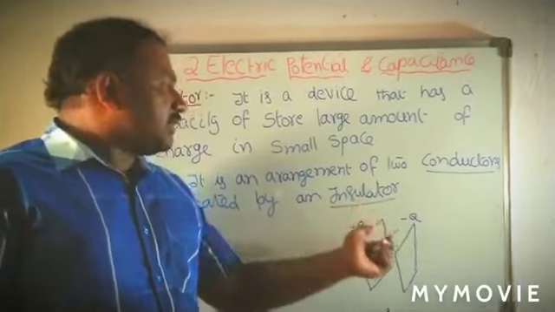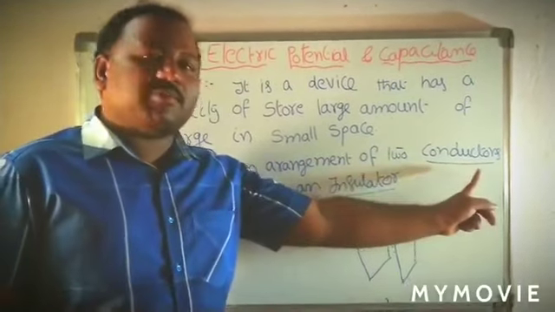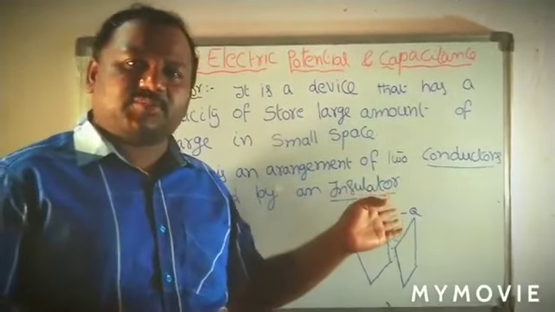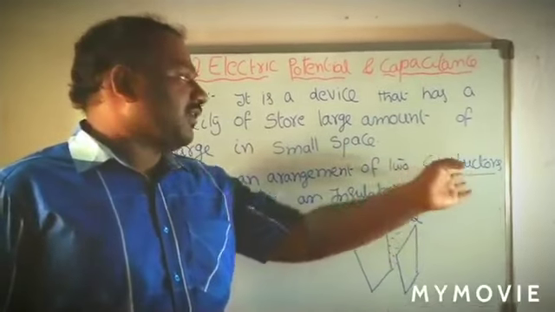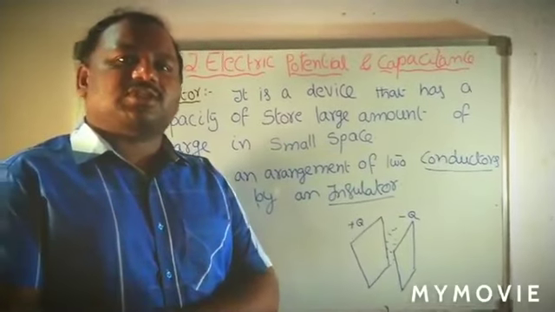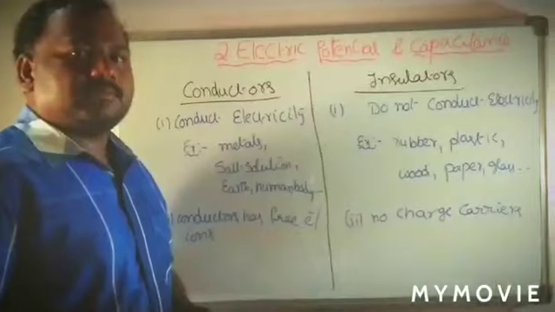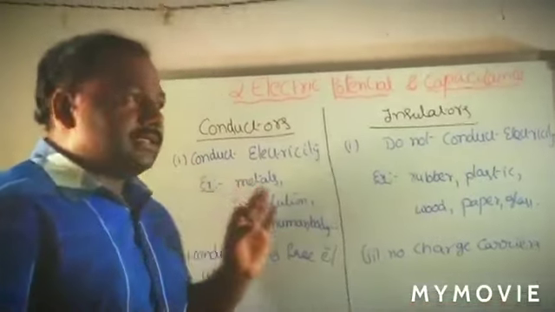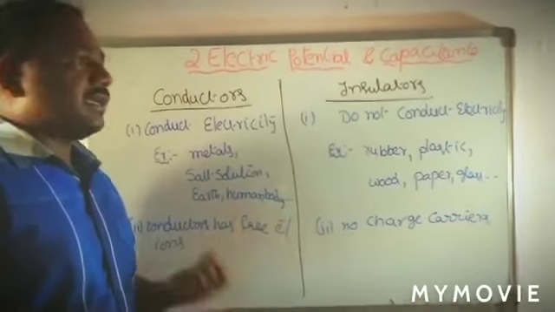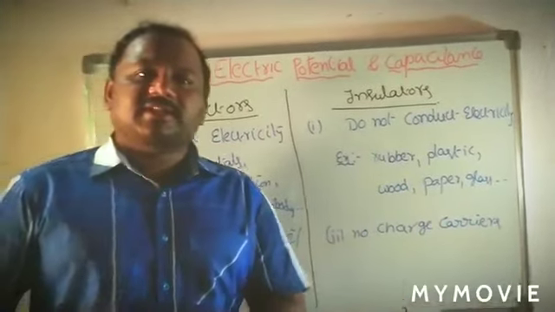First we have to know about the capacitors. We need to know the behavior of the conductors in an electric field and the behavior of the insulator, which is nothing but the dielectric. First we discuss those, and after that we discuss what a capacitor is. Now we have discussed that a capacitor is an arrangement of two conductors separated by an insulator. First we have to know the properties of conductors and insulators.